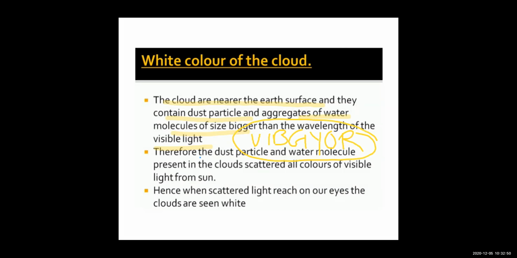Now as the scatterer size is bigger, all the colors of the VIBGYOR will be scattered, right? All the colors would be scattered. So that is our next point. It says that the dust particles and water molecules present in the cloud scatter all the colors. So they are scattering all the colors of the light from the sun. And hence, as all the colors are scattered, finally the scattered light that reaches our eyes is white, and so the clouds appear to be white. I hope this is clear.